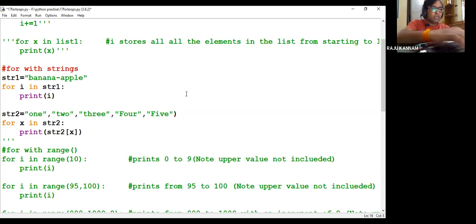I'll do one thing, I'll take list only, so it will be easy.